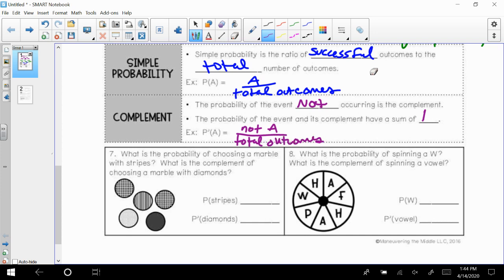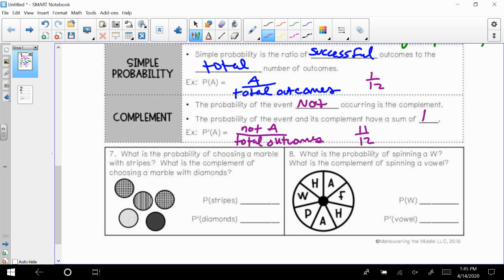So for example, like I said up here, if this is 1 out of 12, then this would be 11 out of 12. So everything else. And then together they equal 1 whole. So when a probability equals 1 whole, then that means we've considered all the total possibilities. We have them all accounted for.